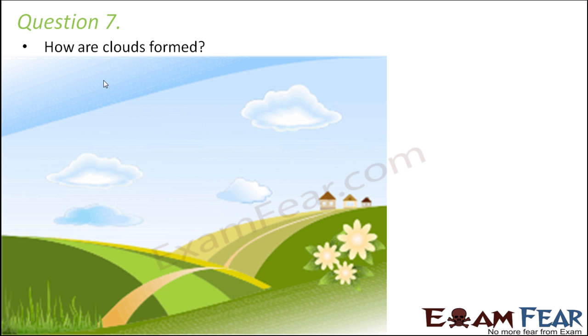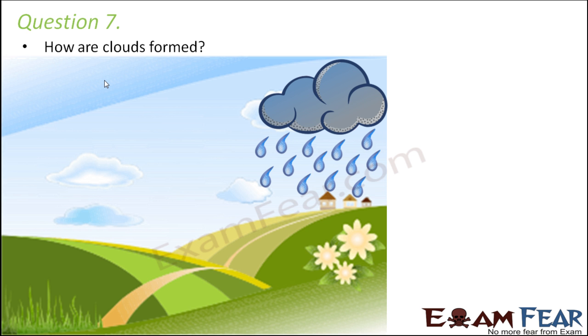As a result, water vapor that is present in the atmosphere gets converted into liquid water droplets. These liquid water droplets, being very light, keep floating in the atmosphere. But when a lot of water droplets combine together to form bigger droplets, which become heavier, they fall as rainfall. So this is how clouds are formed, and then cloud later results in rainfall.